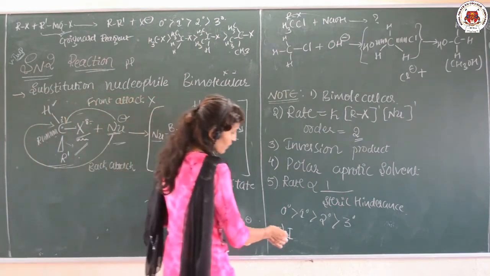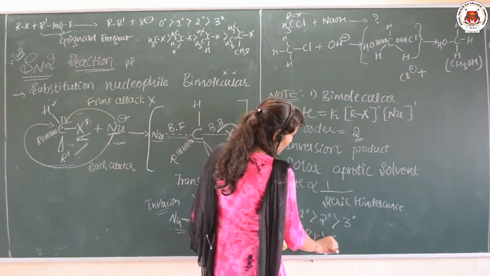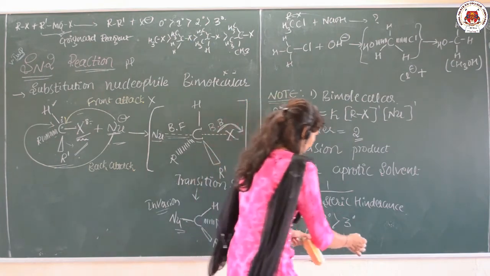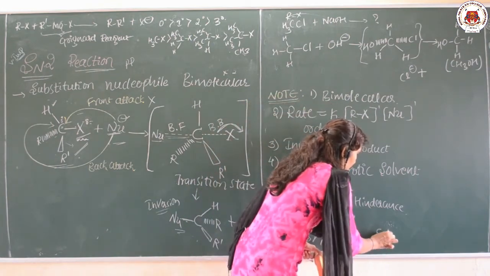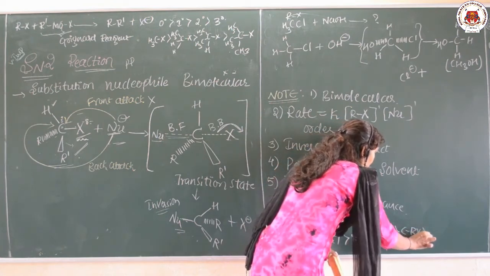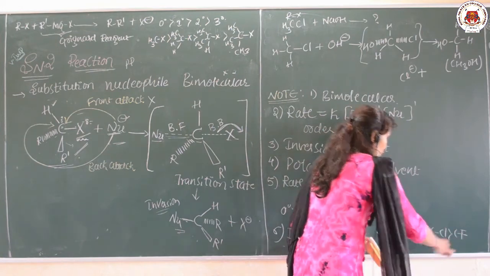So, iodine is in the first priority as compared with bromine, as compared with Cl, as compared with fluorine. That only we can also write: the rate of reaction of C-I is greater than C-Br, as compared with C-Cl, as compared with C-F.